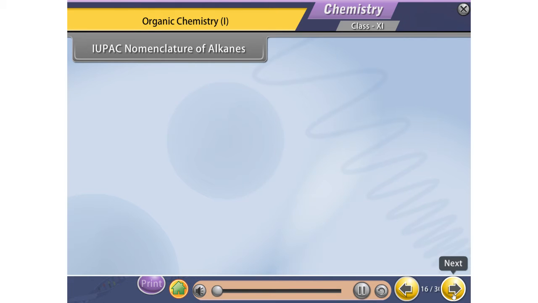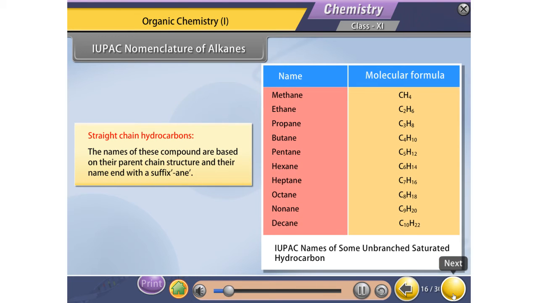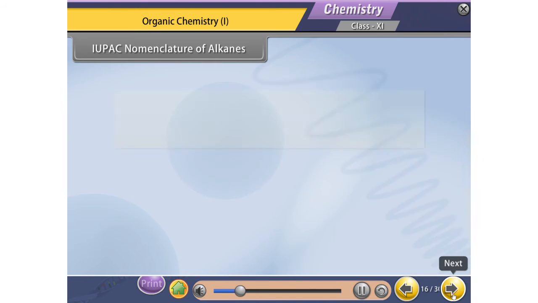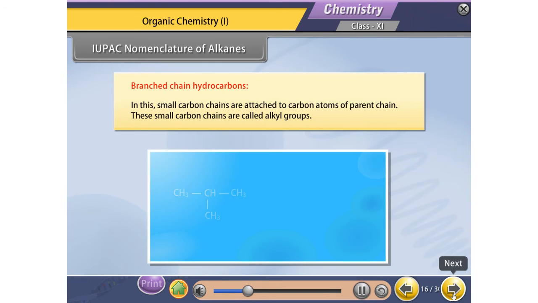IUPAC nomenclature of alkanes. Straight-chain hydrocarbons. The names of these compounds are based on their parent chain structure, and their name ends with the suffix -ane. Branched-chain hydrocarbons. In these, small carbon chains are attached to carbon atoms of the parent chain. These small carbon chains are called alkyl groups.